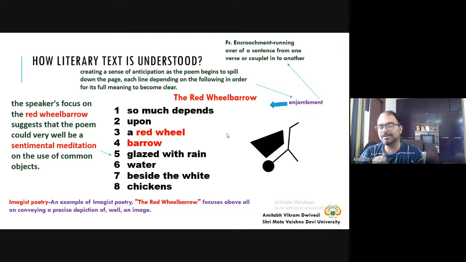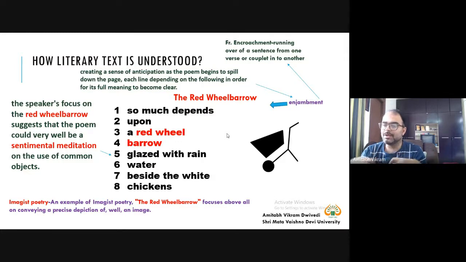And this poem is a good example of how text is structured. We already know, when we discussed Saussure's relations of syntagmatic and paradigmatic, that we can very much apply that relationship to this poem. So in this poem, the speaker is focused on the red wheelbarrow and suggests that the poem could very well be a sentimental meditation on the use of common objects.